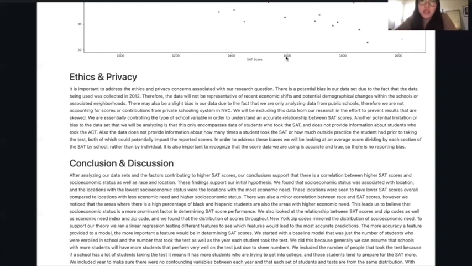For ethics and privacy, there's a potential bias in our dataset due to the fact that the data being used was collected in 2012 instead of currently. There may also be a slight bias in our data due to the fact that we are only analyzing data from public schools, not private schools. Additionally, another potential limitation is that we are analyzing only the data of students who took the SAT and not the students who took the ACT. Also, the data does not provide information about how many times a student took the SAT or how much outside practice the student had prior to taking the test.